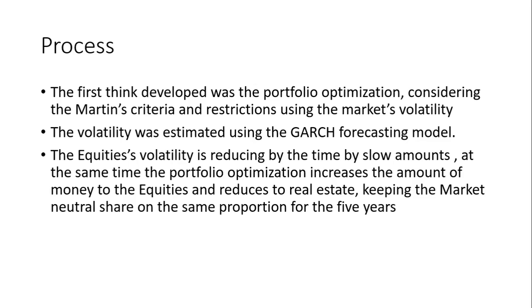First of all, we decided to apply the portfolio optimization with fixed values. Then we decided to apply the GARCH forecasting model to estimate different volatilities for the future. Finally, we implemented this GARCH volatility. We applied them to the portfolio optimization, and we figured out that the equities volatility is reducing over time. At the same time, its portfolio share increases slowly, while the real estate reduces slowly. But on the other hand, the market neutral share remains the same for the 5 years.